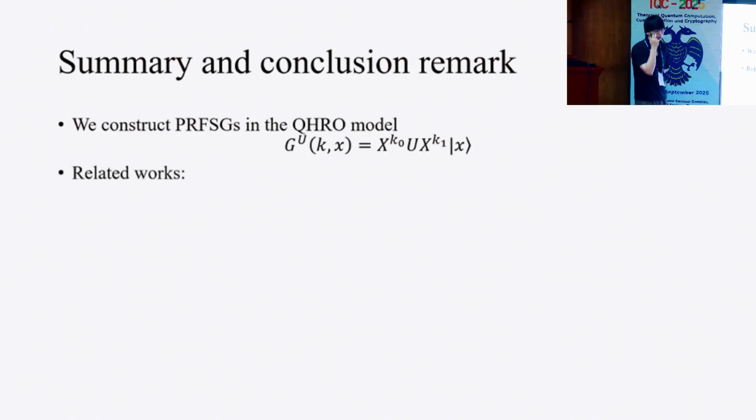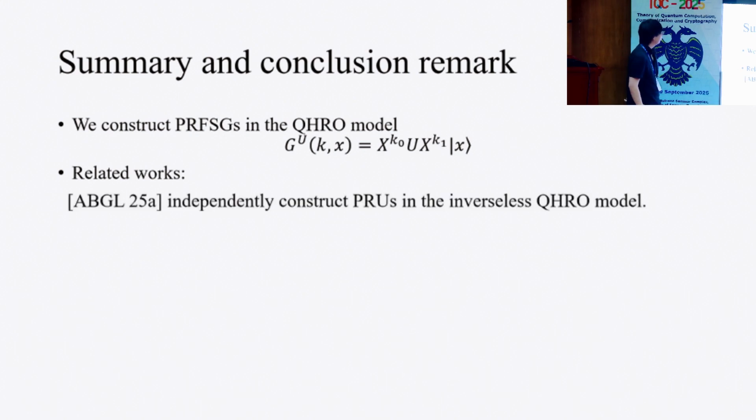Here we need to mention concurrent work. Bostanci, Gunn, and Ding independently and concurrently construct pseudorandom unitaries in the inverse-less QHRO model. Here, inverse-less means that the adversary can query U only itself.